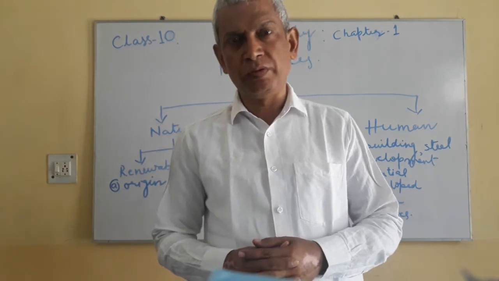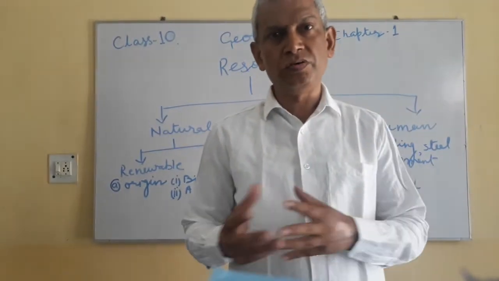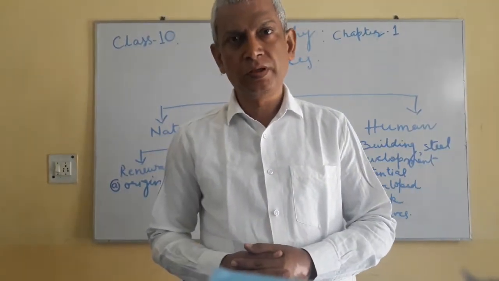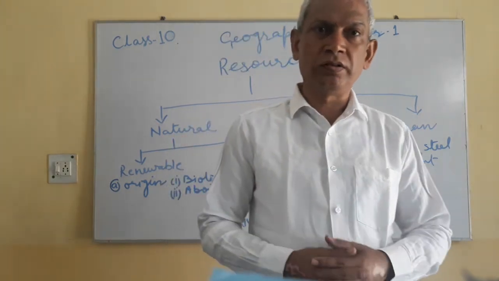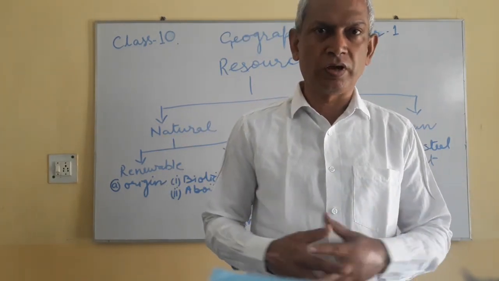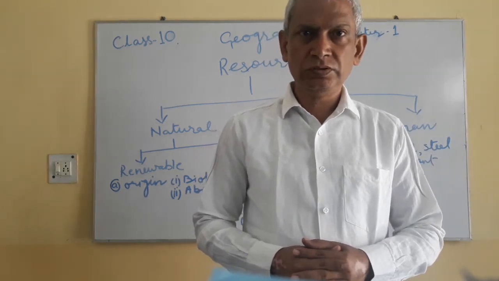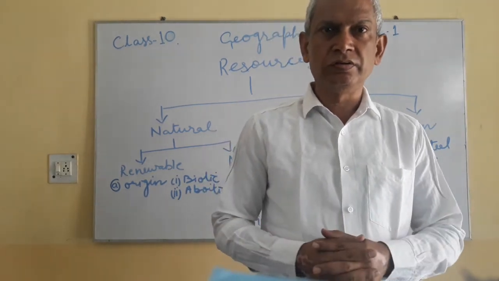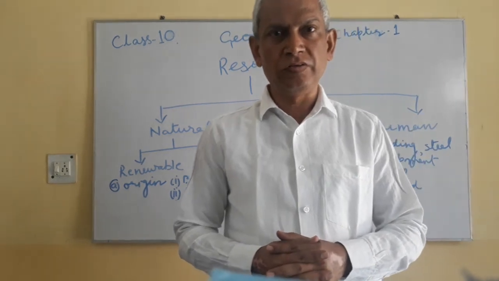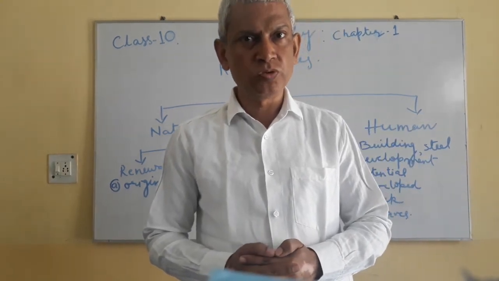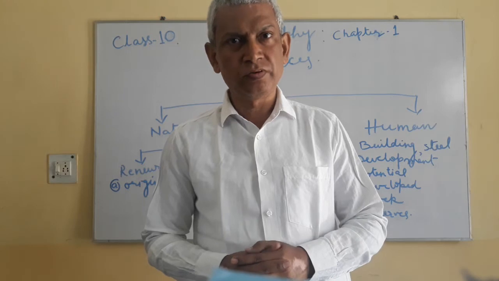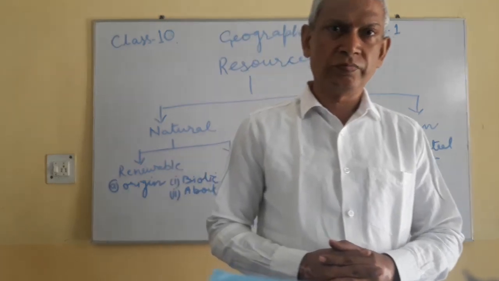The wood can be changed into the paper, and paper is used as newsprint or the books which you have or the writing material. So anything which is available in nature and which we can use for our own benefit is called resources.